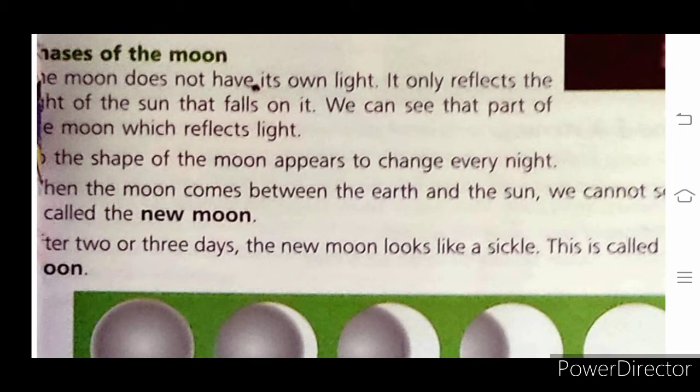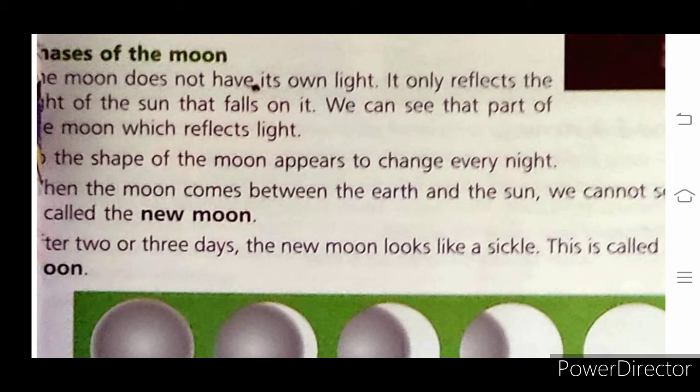So the shape of the moon appears to change every night. Children, the shape of the moon appears to change every night. Sometimes you see a full moon, sometimes you see a half moon, sometimes you see a crescent moon. Like this, you can see different shapes of the moon, different light of the moon.